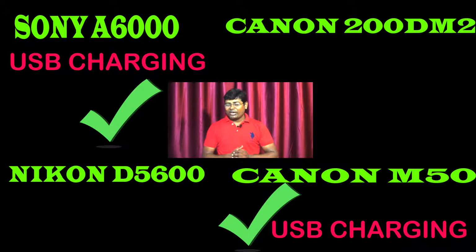And now I am talking about one more advantage of mirrorless cameras. You can charge mirrorless cameras through the power bank. Like Sony a6000 and Canon M50, both the cameras can be charged through the power bank. But Canon 200D Mark II and Nikon D5600 cannot be charged through the power bank. So you can charge Canon M50 and Sony a6000 through the power bank and you can travel with ease. And one more thing, Sony a6000 is giving you panorama mode, but all the other 3 cameras are not giving you panorama mode.